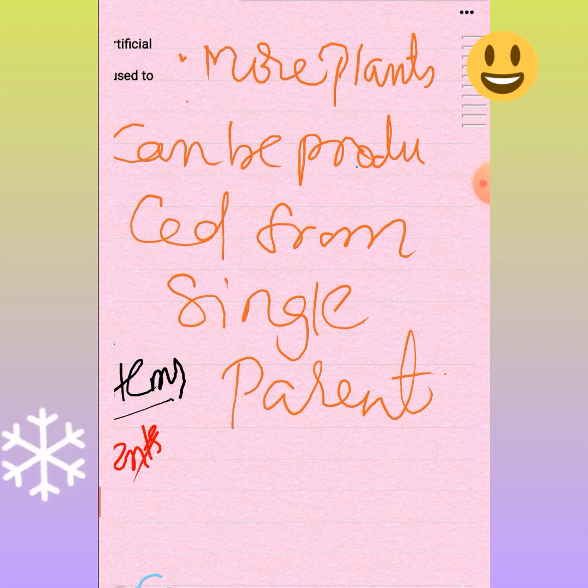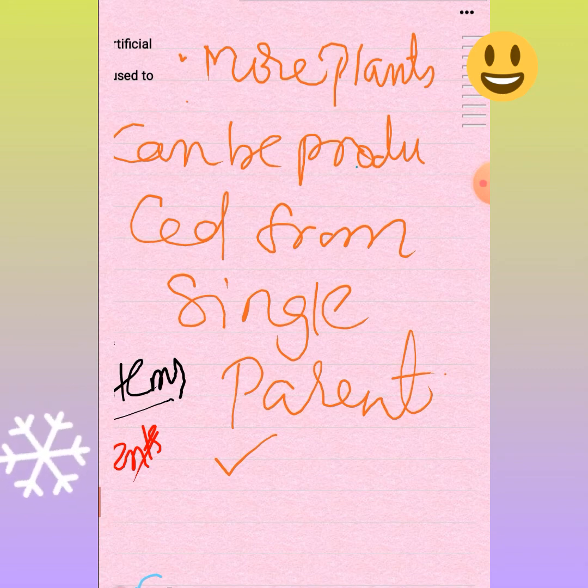Because to meet the population demand in horticulture or agricultural practices, most farmers have adopted this artificial vegetative propagation method. Along with that, there are some other advantages also.